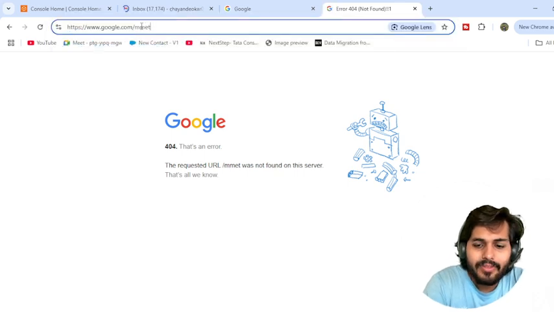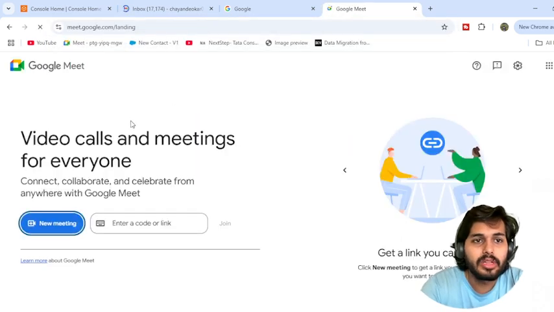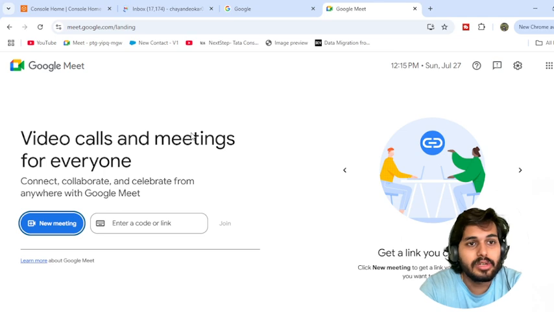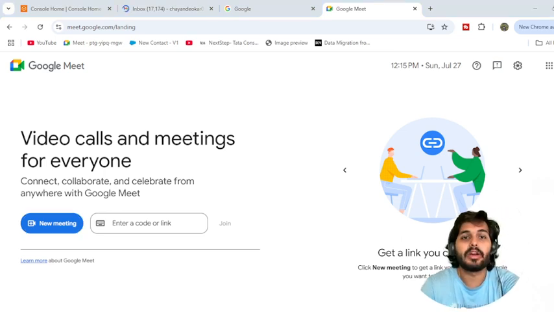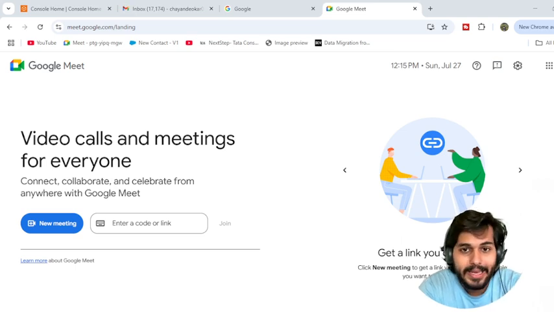So like this, they have different paths for different purposes. This is the landing page for the meetings part. The domain is the same, only the landing pages are different, like slash Gmail, slash search, slash meet. This kind of landing page and routing is done by the API gateway behind the scenes.